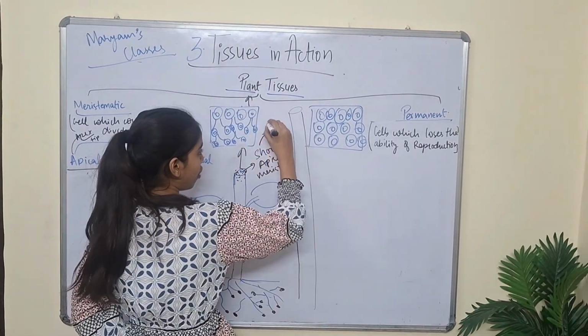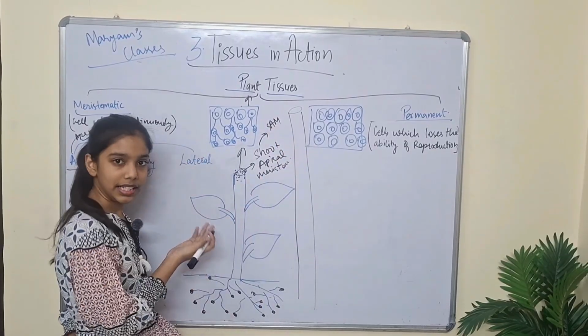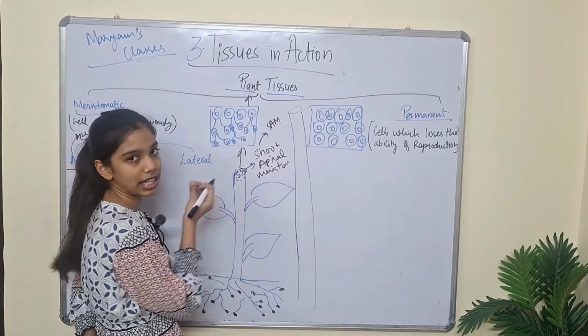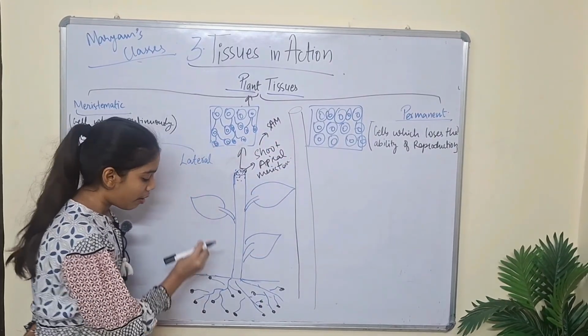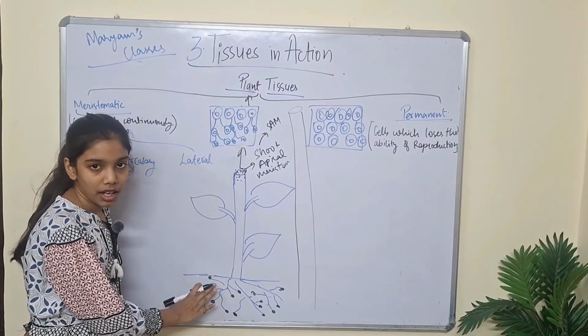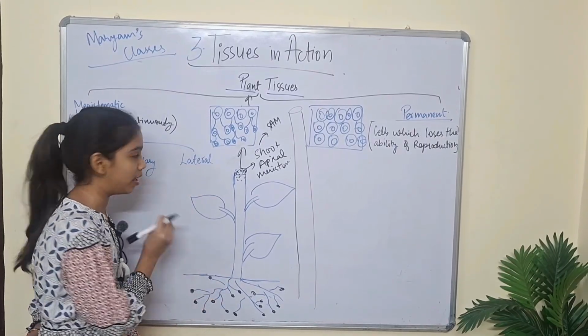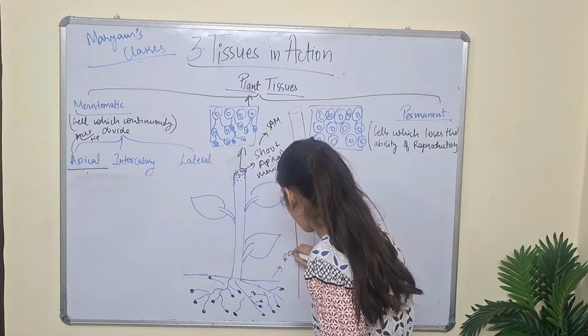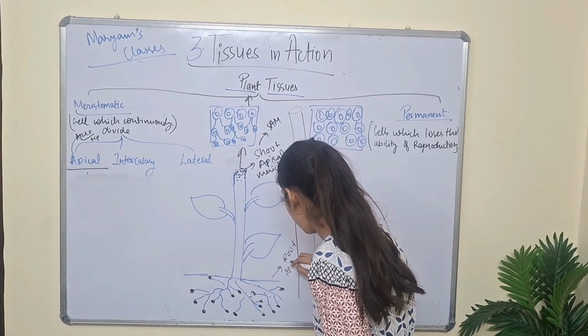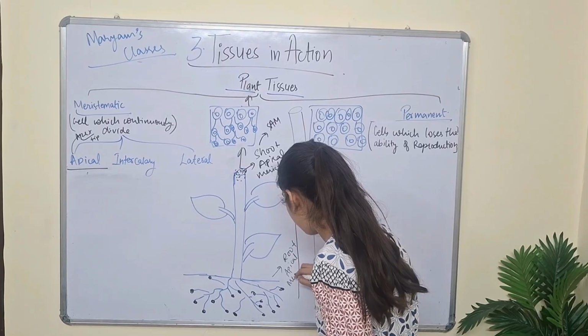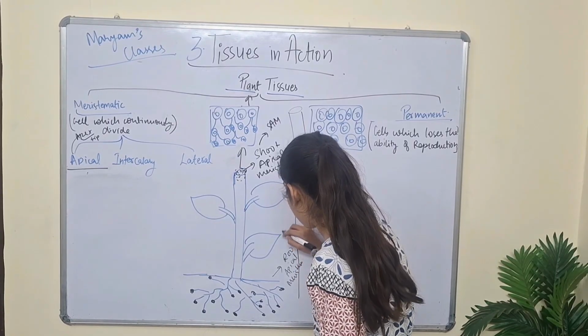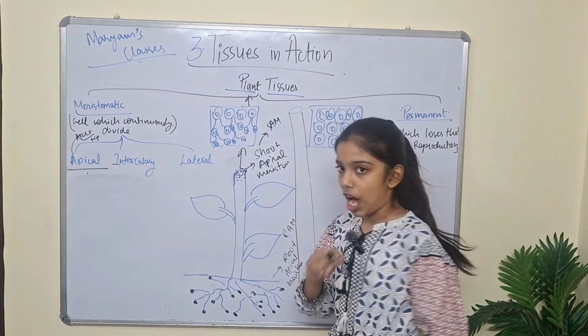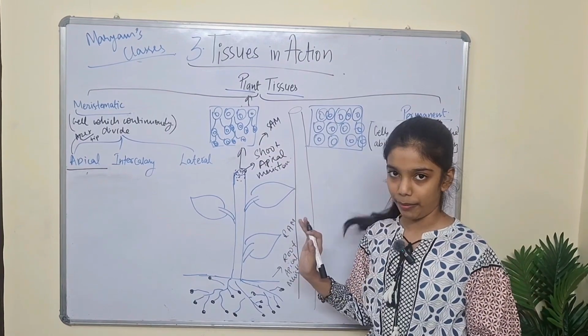That means in short form you can say it SAM. SAM means shoot apical meristem. Whereas in the root system, on the root hair, the apical tissues which are present on the root hair are known as root apical meristem. That means RAM. So apical tissues are SAM and RAM.